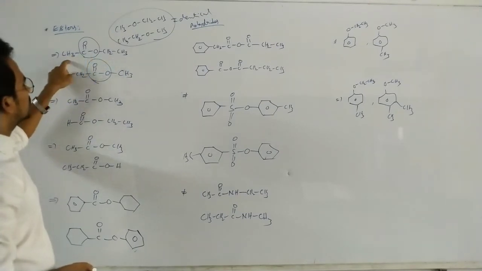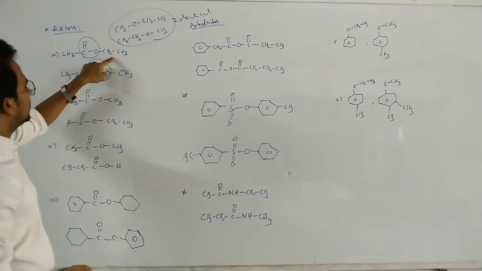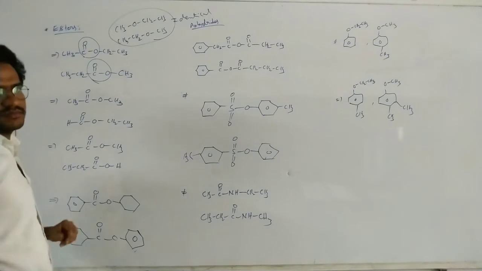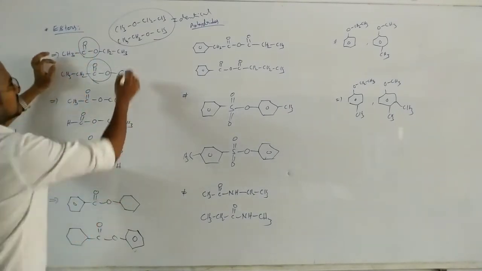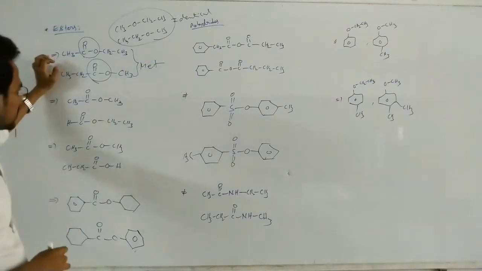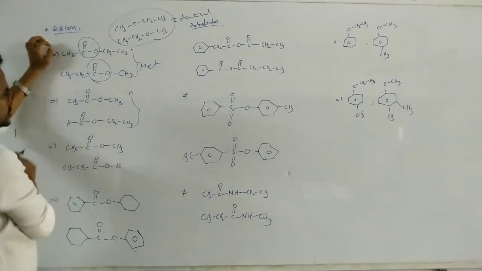It is ethyl ethanoate. It is methyl propanoate. Ethyl ethanoate, here is methyl propanoate. These two are different, because bonding atoms are different. So here we can consider these are the metamers. Now here again coming to this one. This is the ester, this is also ester.